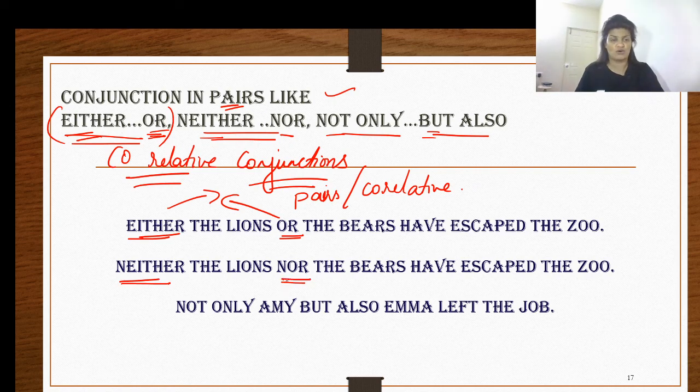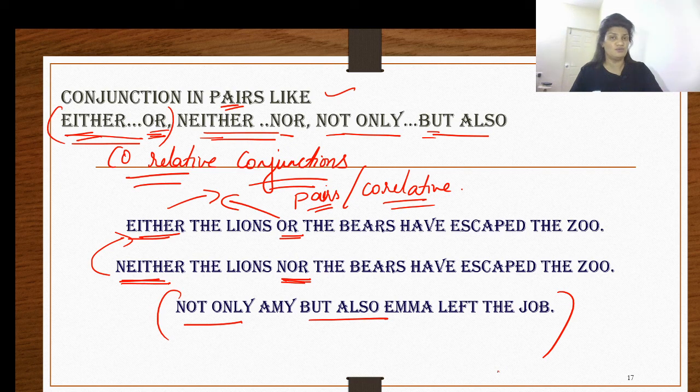Neither nor, the same type with a negative meaning, but used in pairs. Again, they're called pairs or correlative. Next one is not only Amy, but also Emma left the job. Not only, but also. So these conjunctions are used only in pairs when you use them in a statement to combine two words or two phrases or two clauses. All right, they are called either pairs or correlative conjunctions.